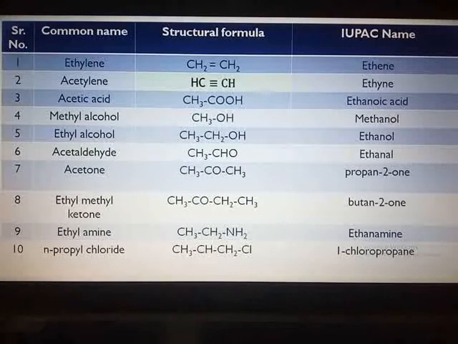In our next session, we will take the textual exercise first, the different IUPAC names which are there in question number 5. And the last topic of this chapter which is remaining now, that is the chemical properties of carbon compounds. The different chemical properties like combustion, oxidation, and the chemical properties of ethanoic acid, and even the chemical properties of ethanol, that we are going to study in our next session. And then one more session we will require to discuss the textual questions and the additional questions for this chapter, and then our portion will get over.